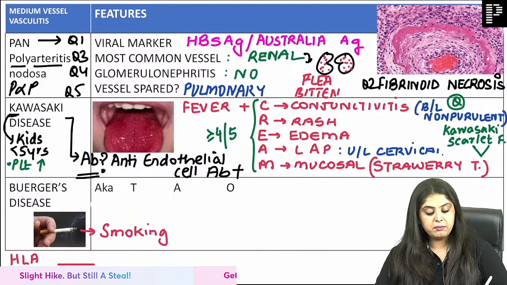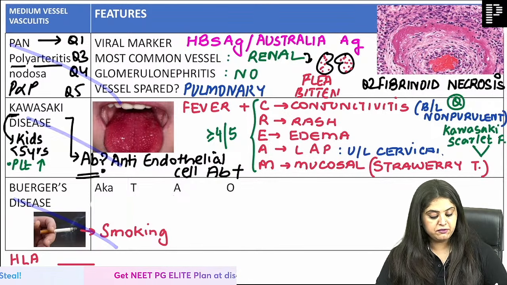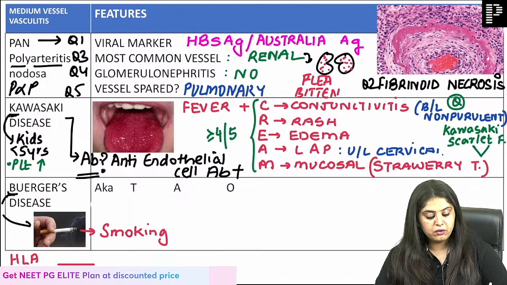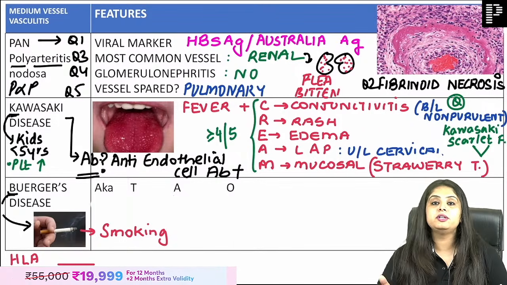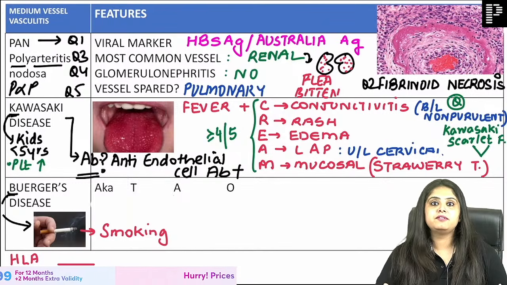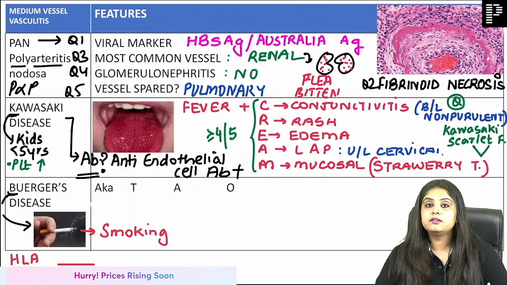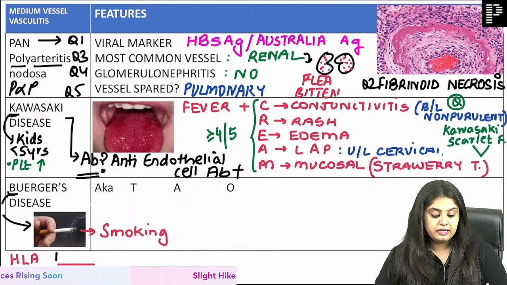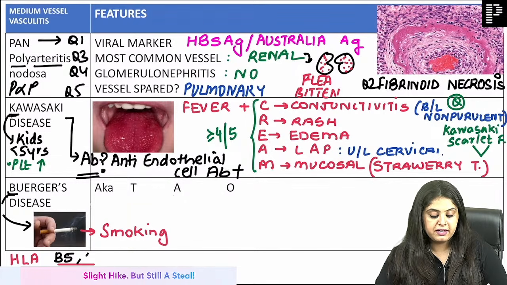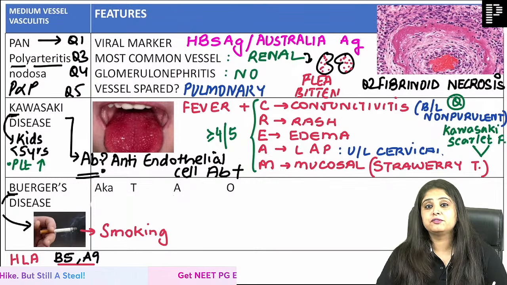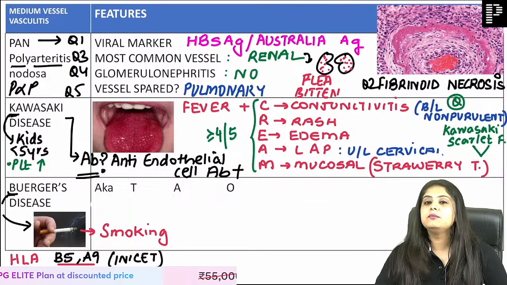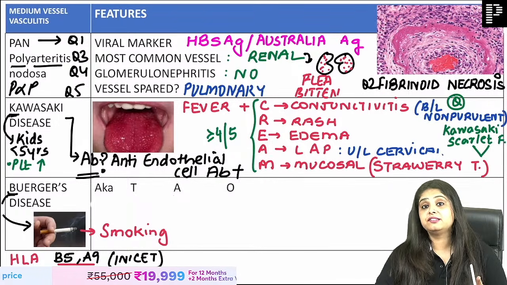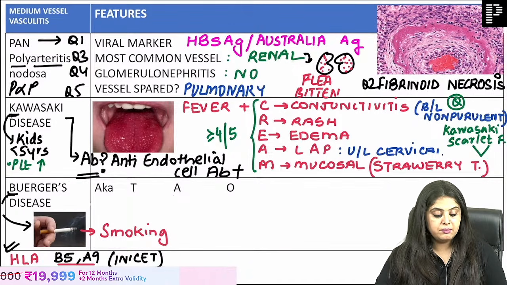Now moving forward, pan khata bacha, B for Buerger's and B for BD smoking. What if someone says, no, I have never touched a single cigarette or BD in my life, and still I am having Buerger's? Can it be associated with HLA polymorphism? Yes, it is associated with HLA B5, A9. These are some numbers for INI-CET that are important. Just giving you 2 very important HLAs that I expect. One is HLA B5 and A9, which are important for Buerger's.